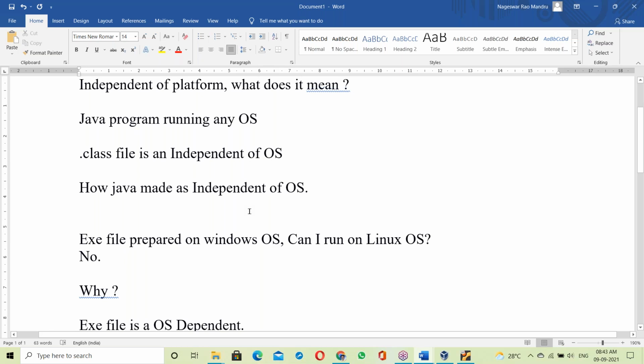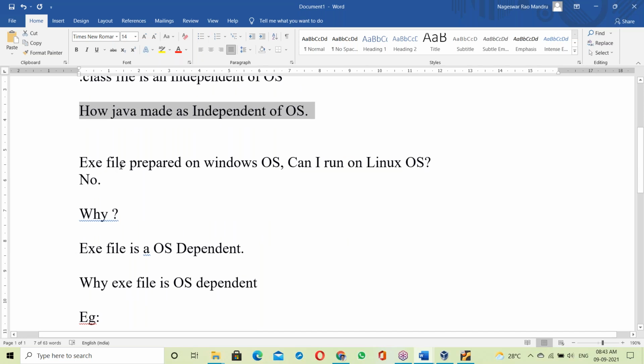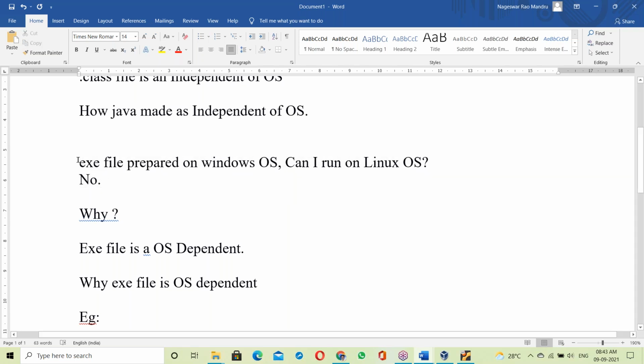If you have the exe file knowledge, then it is easy to understand this one. Let us talk about the exe file. So what is an exe file? For example, an exe file prepared in Windows OS.